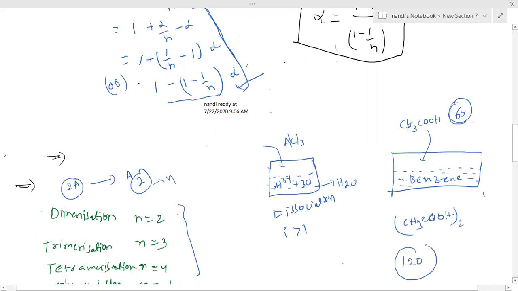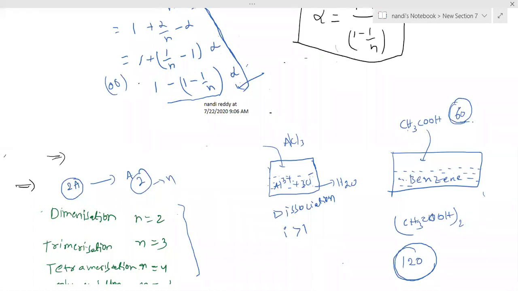120 grams means how many molecules are combined together here? One molecule weight is 60 grams, but we find out experimentally the molecular weight of acetic acid in benzene. Whenever acetic acid is in benzene, I found 120 grams.